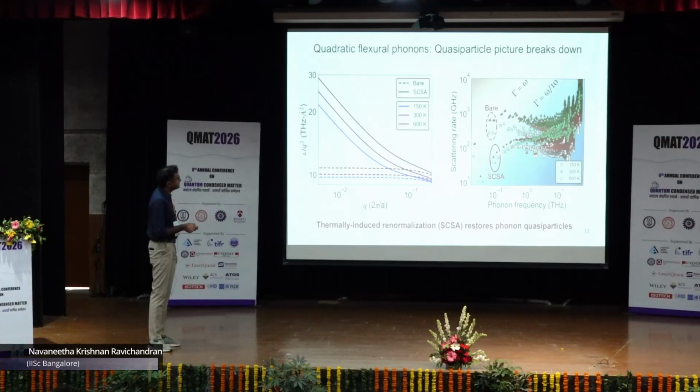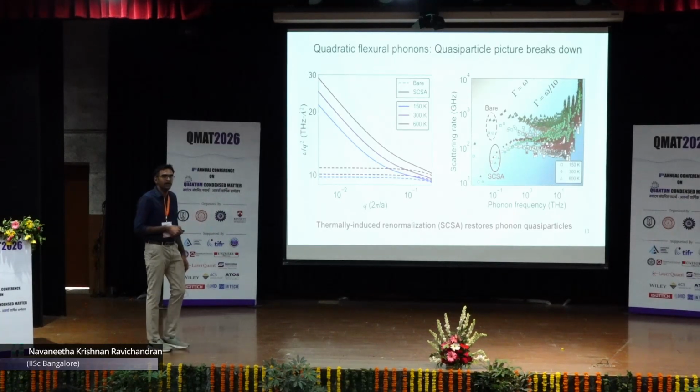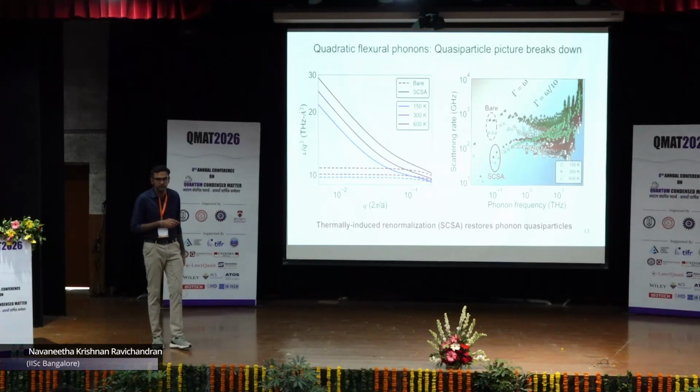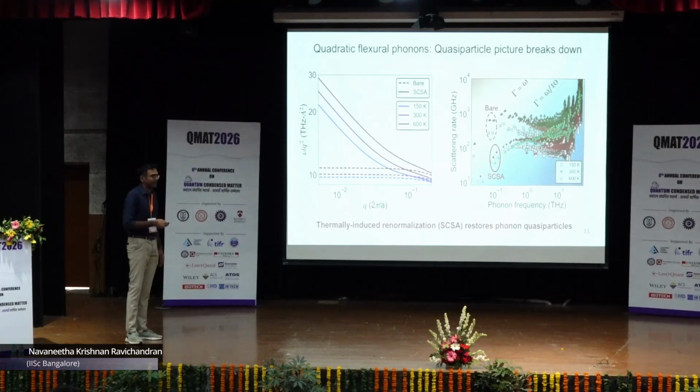When I include this SESA renormalization, the scattering rates for 100 to 150 to 600 Kelvin are lying below this omega by 10 barrier. So these are all well-defined quasi-particles. So we can continue to use the Boltzmann framework to describe heat conduction through graphene.